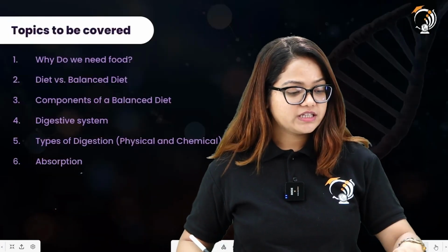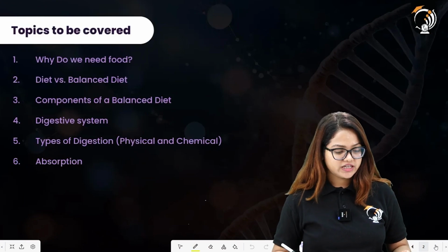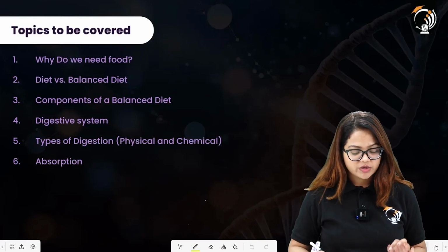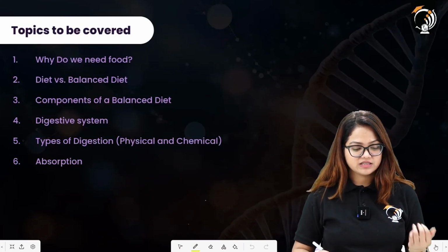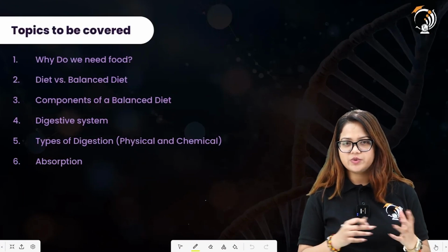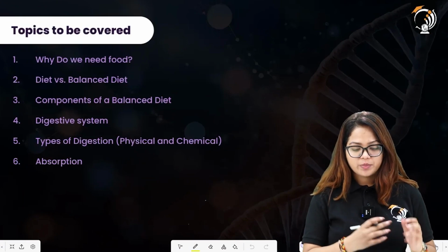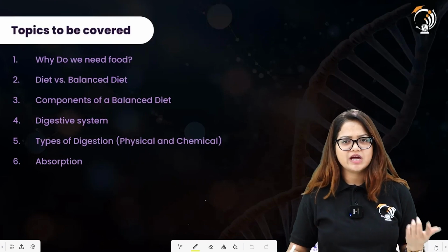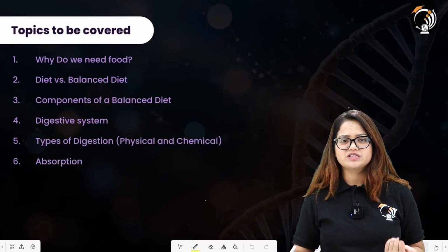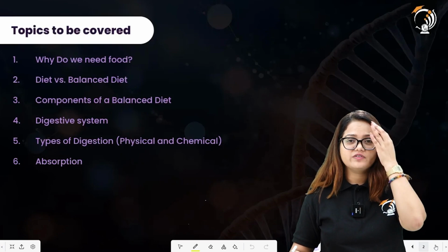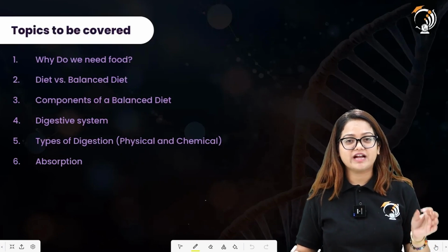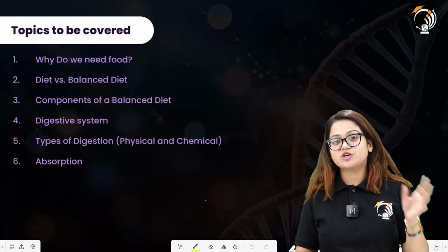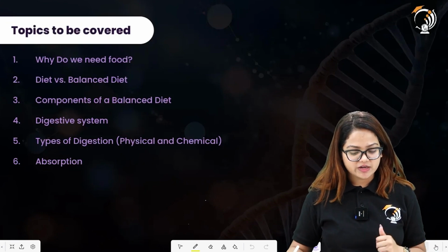The list of topics we are going to study in today's session is, first, why do we need food actually, then diet versus balanced diet, so we will have a glimpse of that too. Then the components of a balanced diet, which include carbohydrates, proteins, fats, vitamins, and minerals. All of these were part of the discussion in previous chapters as well, in the chapter on biological molecules. All right, we had talked about that also.